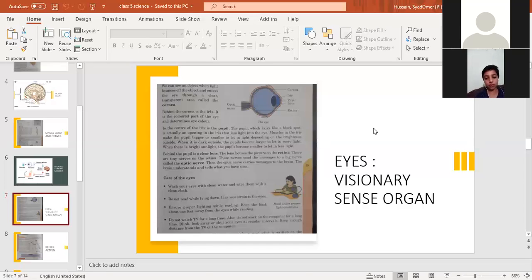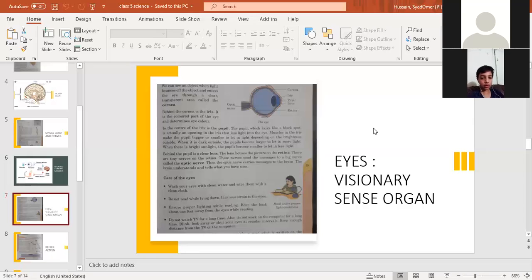Muscles in the iris make the pupil bigger or smaller to let in light, depending on the brightness outside. So the iris is controlled by muscles. There are muscles present around the iris which help in the opening and closing of the pupil. Sometimes these muscles make the pupil bigger and sometimes smaller.